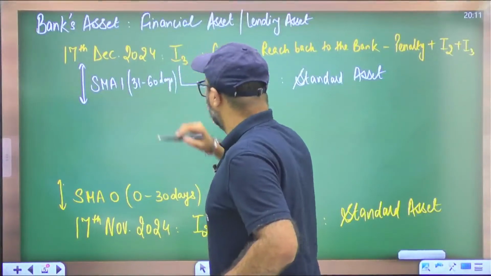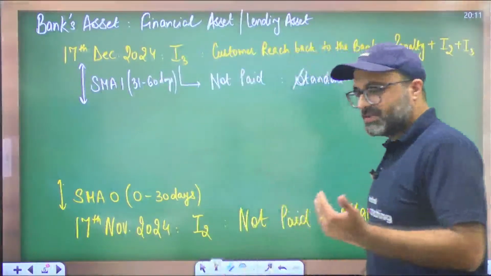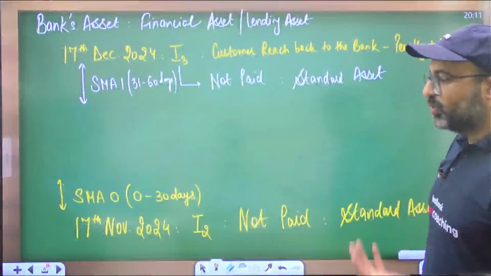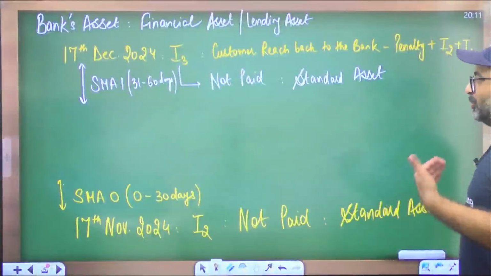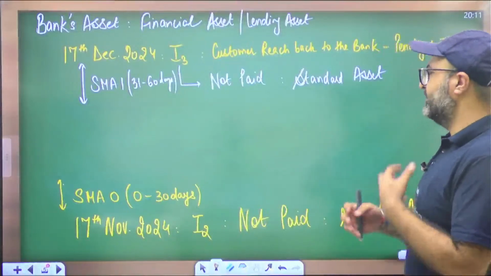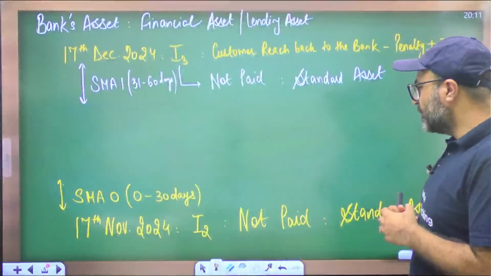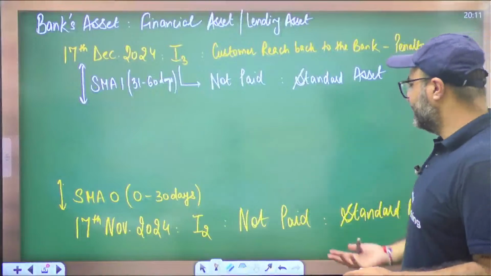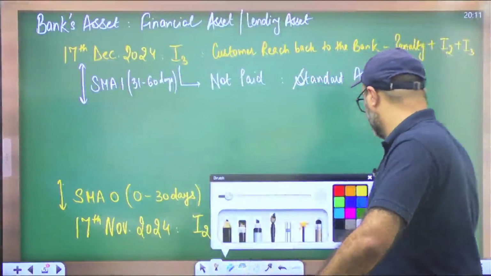This is high time. Now the bank will try its level best to reach the customer in order to avoid the loan being declared as NPA. The bank will try its level best to reach the customer and convince the customer to pay back the installment.